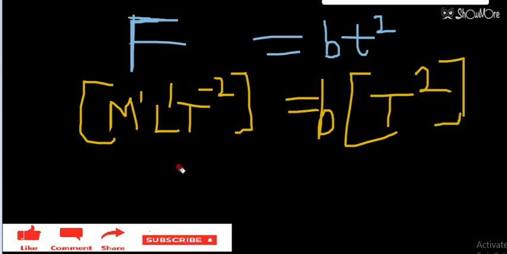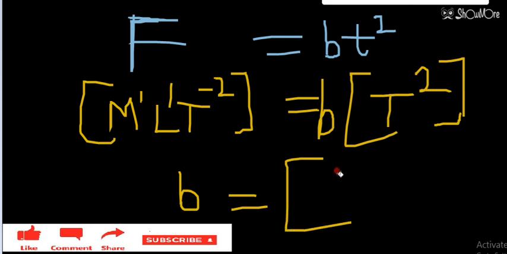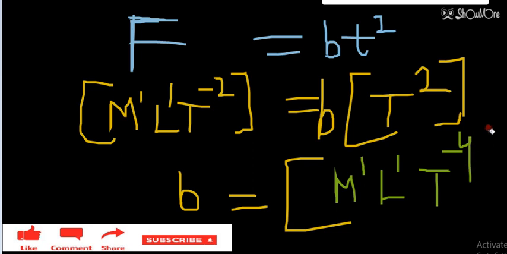So the formula for B will be equal to, in terms of MLT, M1 L1 and T minus 4. So this will be the dimensional formula for B. I hope the fifth question is also clear to you.